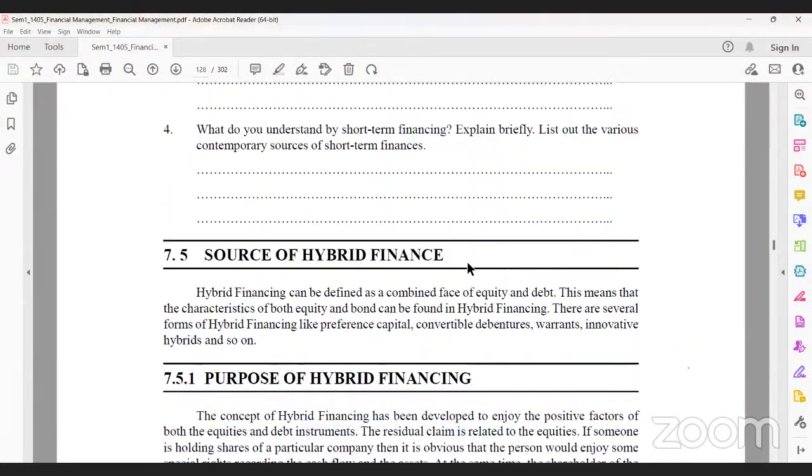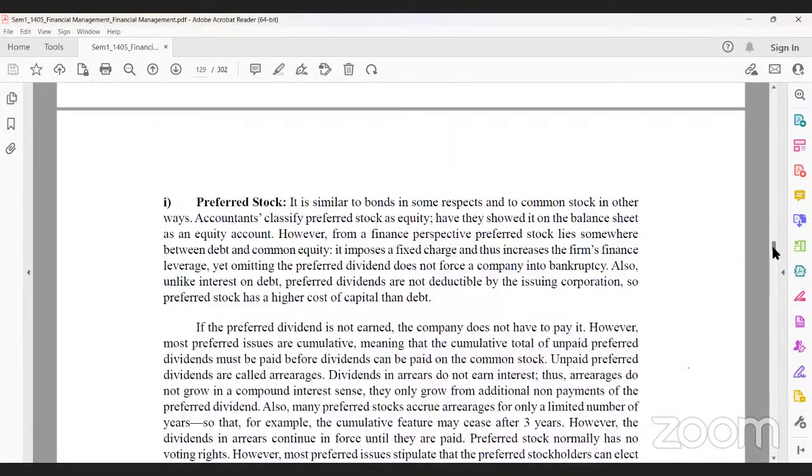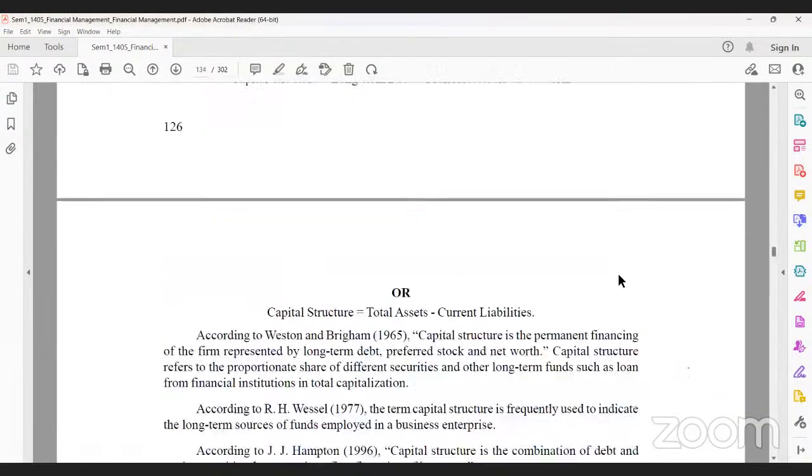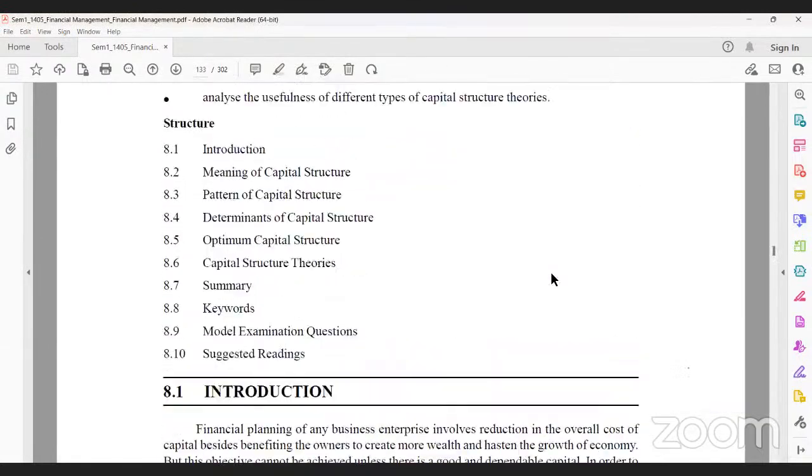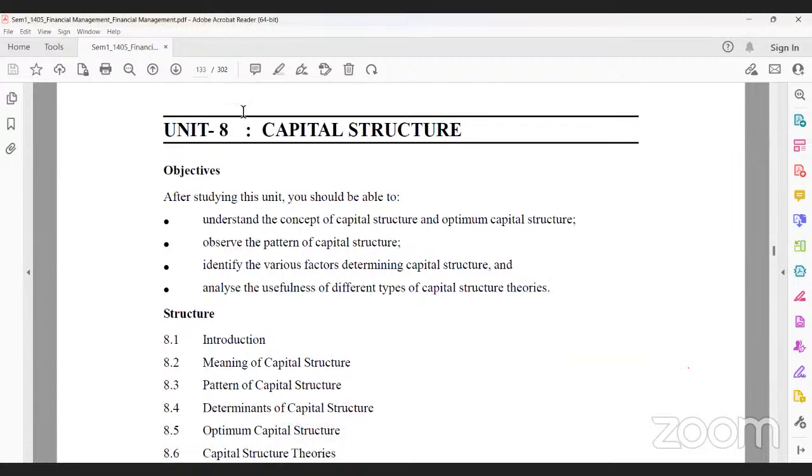Now we'll move to the second topic, cost of capital. We'll move to capital structure. For example, the word is capital structure. Before moving to capital structure, now you can understand what this balance sheet is. It is the position statement, right? Here liabilities and assets are there.